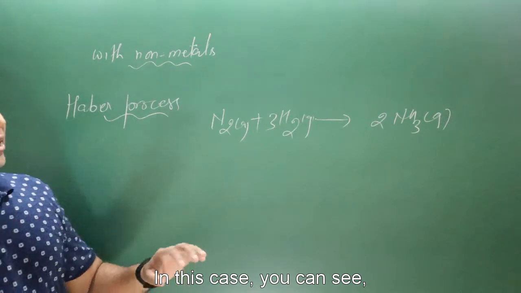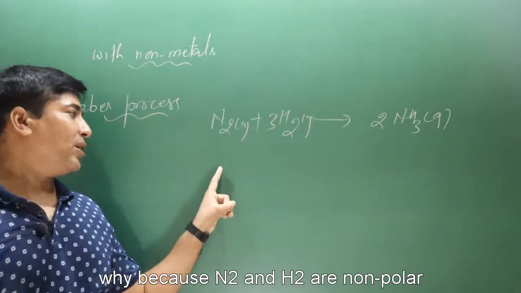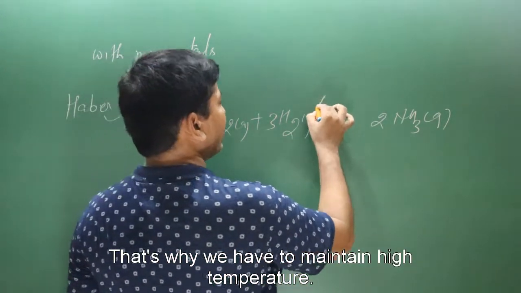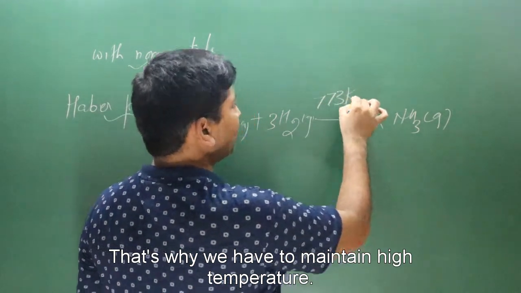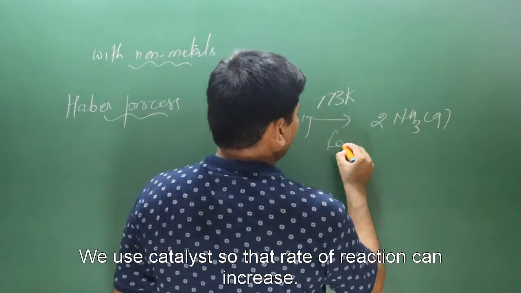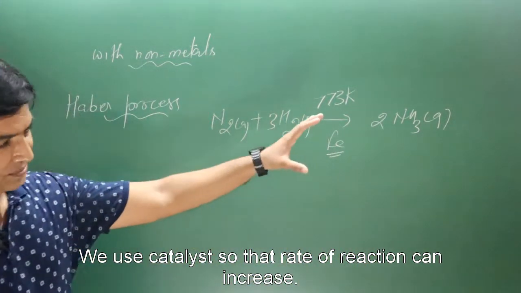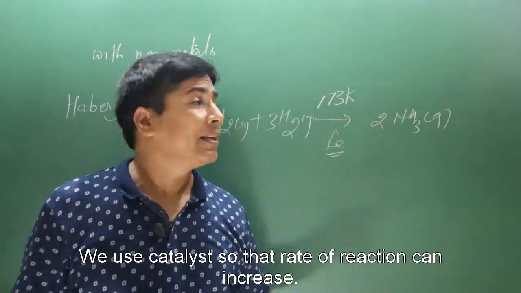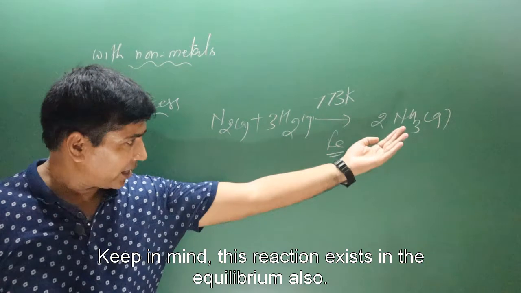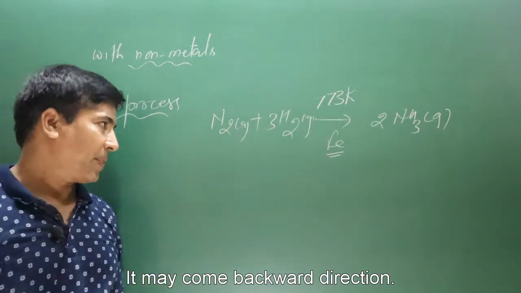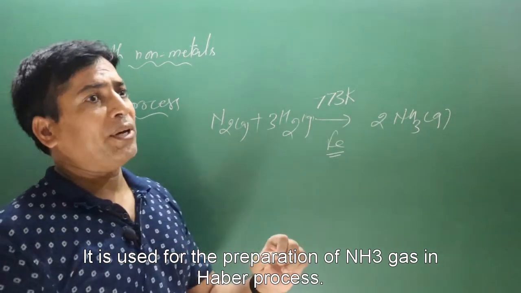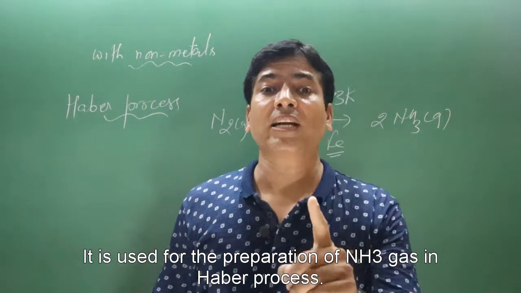Okay, so in this case you can see reaction will be quite slow. Why? Because it is also non-polar. Polarity is not there, that's why you need to maintain higher temperature. Anyway, ammonia is going to react at higher temperature only. We use catalyst so that rate of reaction can go forward. Rate of reaction should be high. This reaction, keep in mind, exists in the equilibrium state also. It can also come backward direction. So this is the major application of nitrogen gas. It is used for the preparation of ammonia gas in what kind of process?